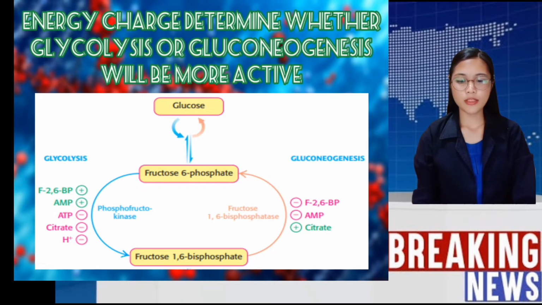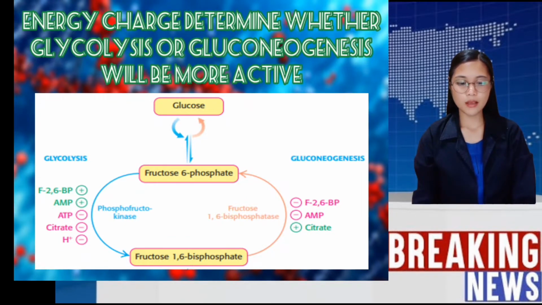Energy charge determines whether glycolysis or gluconeogenesis will be more active. The figure shows low energy, or starvation. In this case, the concentration of AMP is high. Under this condition, AMP stimulates phosphofructokinase but inhibits fructose 1,6-bisphosphatase. Thus, glycolysis is turned on and gluconeogenesis is inhibited.